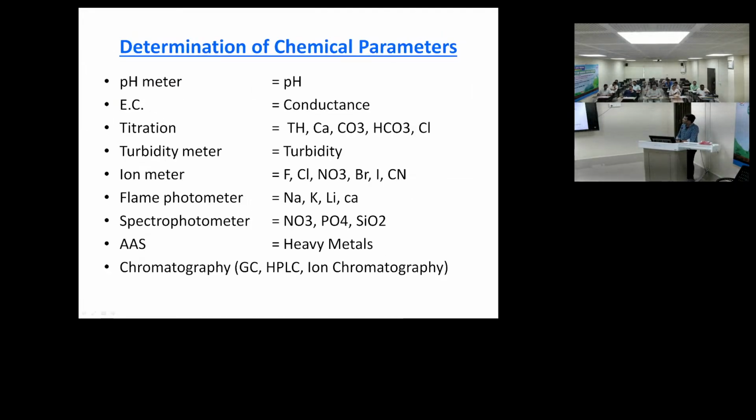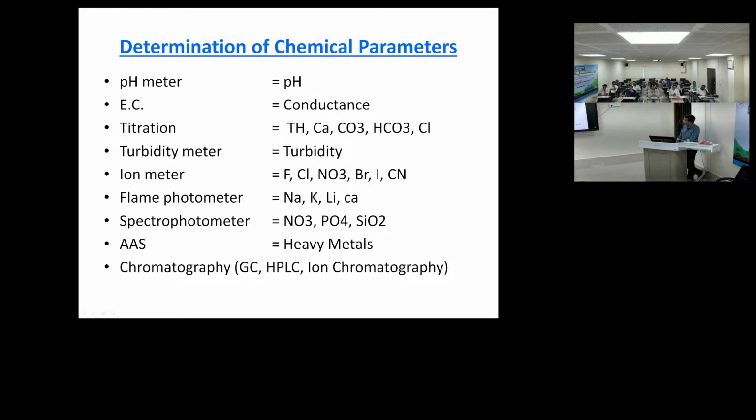How do we determine these chemical parameters? We determine pH with a pH meter, conductivity with an EC meter, and total hardness, calcium, carbonate, bicarbonate and chloride via titration. Turbidity is by turbidity meter. Fluoride, chloride, nitrate and bromide are by ion meter. From flame photometer, sodium, potassium, sometimes lithium and calcium. From spectrophotometer we determine nitrate, phosphate, silicate and sulfate, and from SS we determine heavy metals.